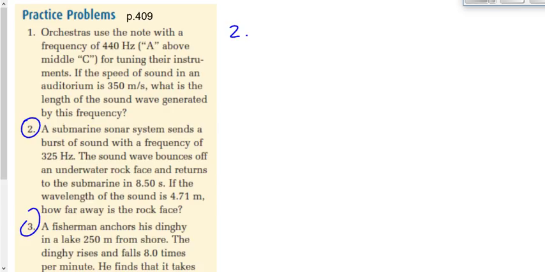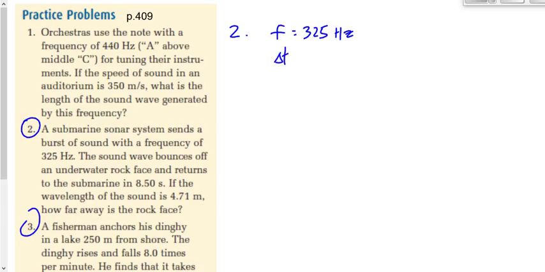Okay, what do we got given to us in this question? Something's 325 hertz. What is that? Quick. It's frequency. So even if the wave changes media, even if it goes from cold water to warm water or something, doesn't matter, that frequency is going to stay the same. Never going to change. The sound wave bounces off an underwater rock face, returns to the submarine in 8.5 seconds.